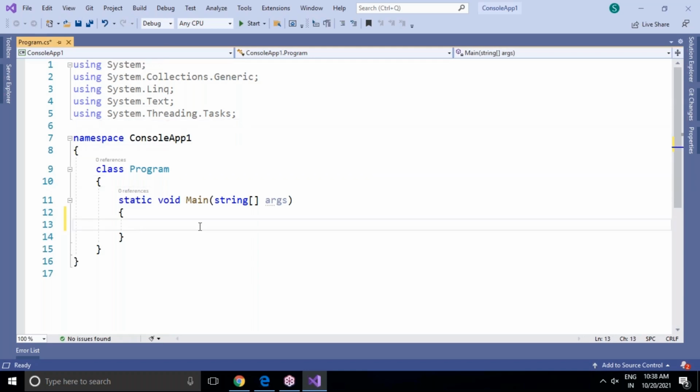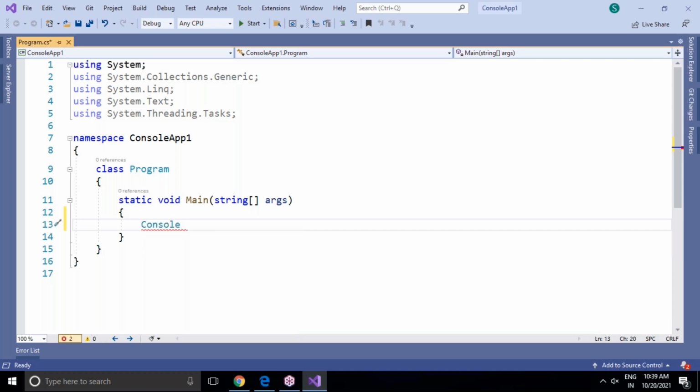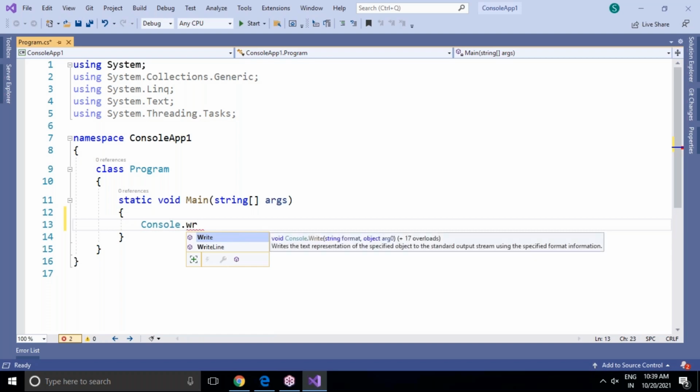So I want to write simple code here in this Main method. As I said, static void Main is the entry point of the program, meaning the program executes from there onwards. I'm going to write a very simple program. Console is a class. As soon as I type console, IntelliSense comes up. When the programmer types something, it captures what he is expecting and presents it in IntelliSense. Once your required methods or classes are present, you need not keep typing; just press enter and it will capture. After that you can type WR.